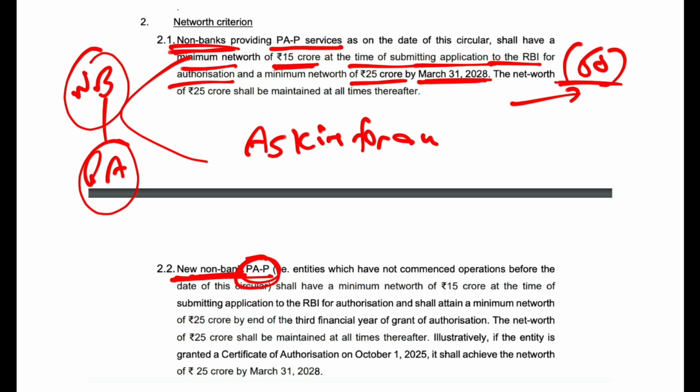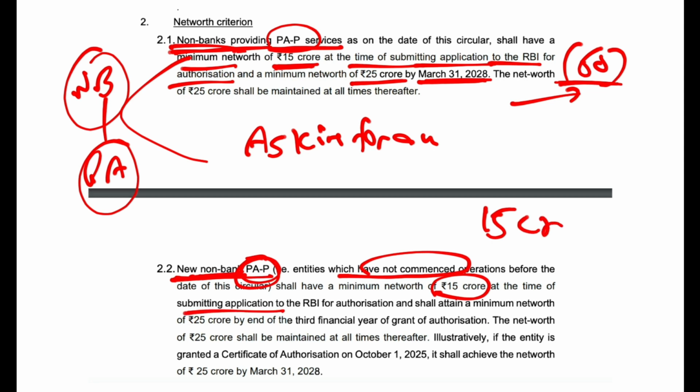The moot point is that whether you are already providing payment aggregator services or you have not commenced so far, your net worth has to be 15 crore at the time of application, and then it has to be increased to 25 crore. 25 crore by when? 31st March 2028. You have to keep this in mind.